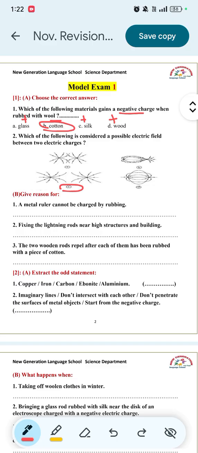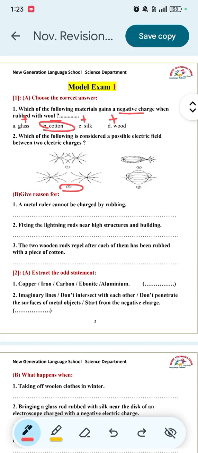Give reason for. Number 1. A metal roller can't be charged by rubbing because metals are electrical conductors that allow the flow of electric charges. 2. Fixing the lightning rods in high structures and buildings, to protect structures and high buildings from lightning strikes.